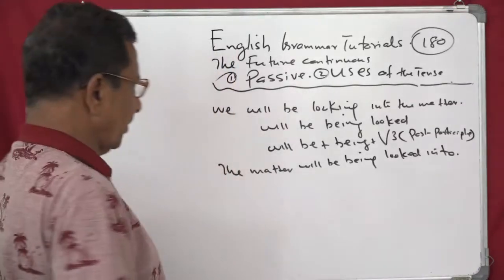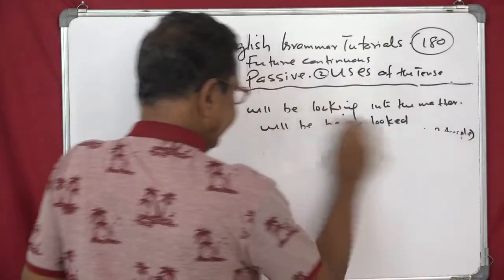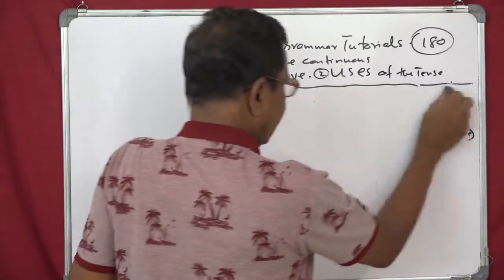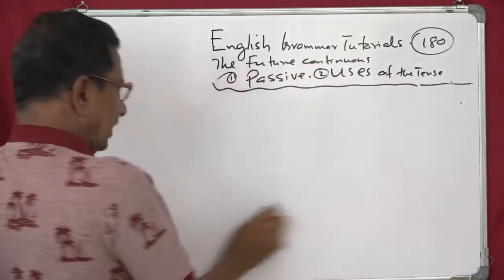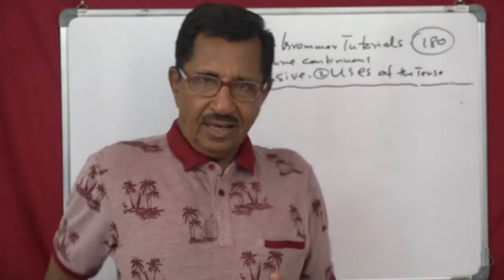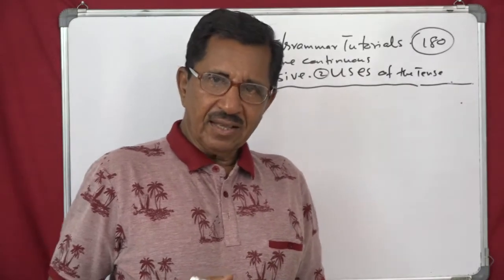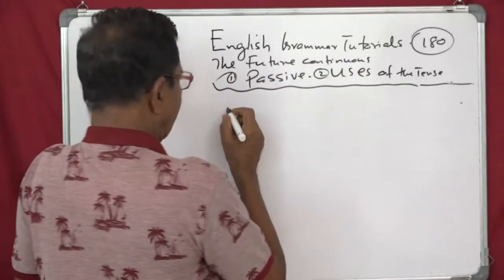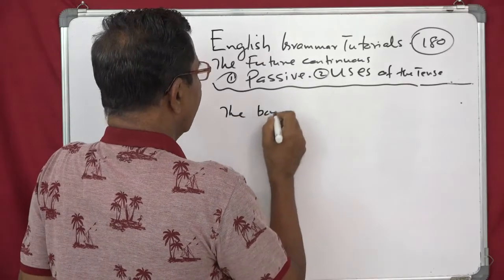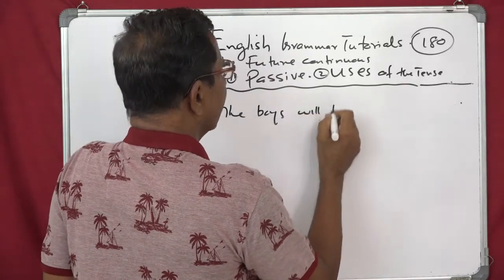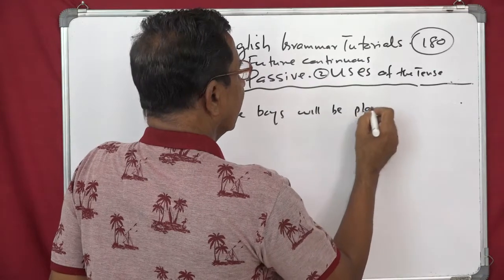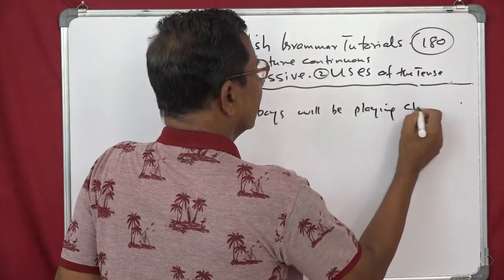For one more example, let's say a sentence like this: the boys will be playing chess.